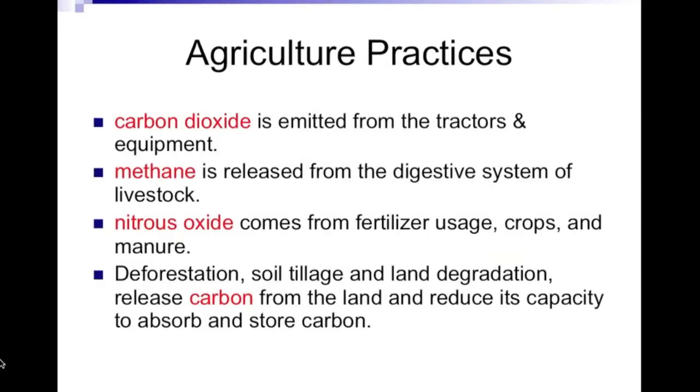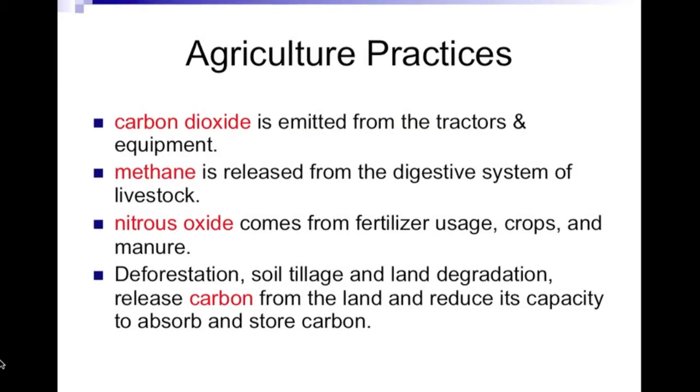Carbon dioxide is emitted from tractors and equipment. When the tractors use fuel, it releases carbon dioxide into the atmosphere. Methane is released from the digestive system of livestock. When cows belch or burp, methane is released. Nitrous oxide comes from the fertilizer, crops, and manure.